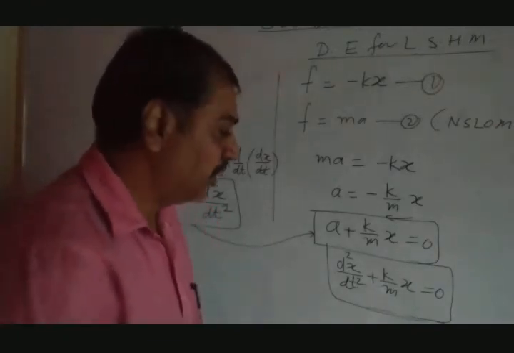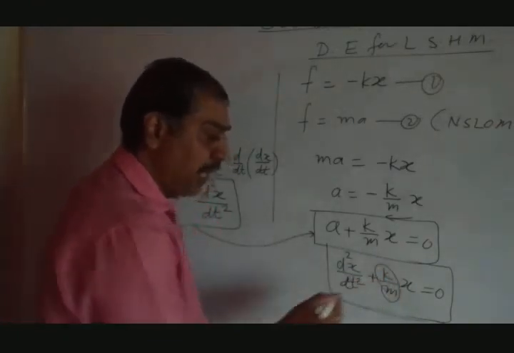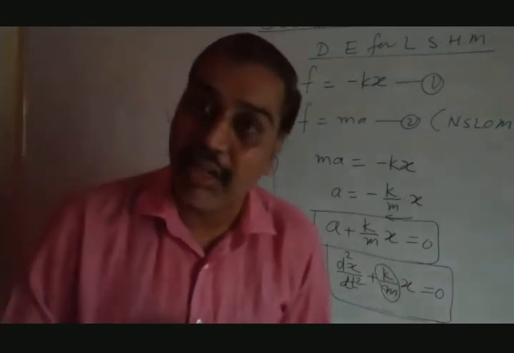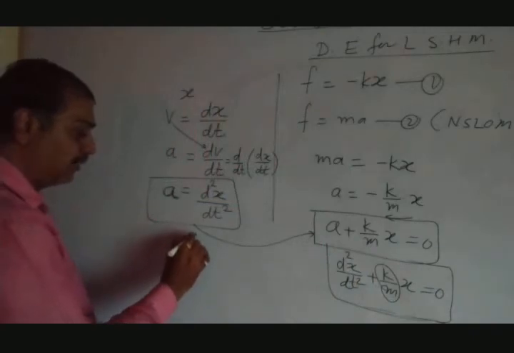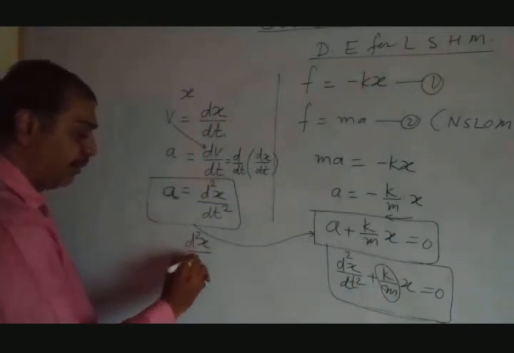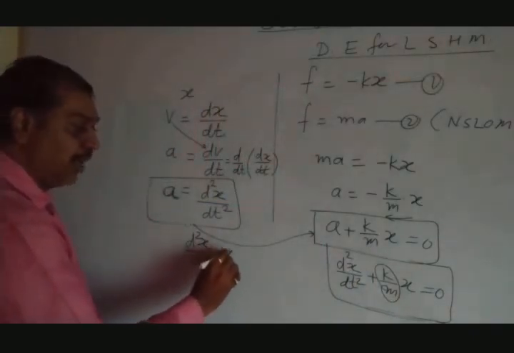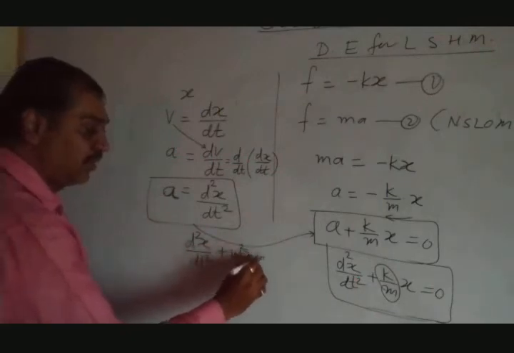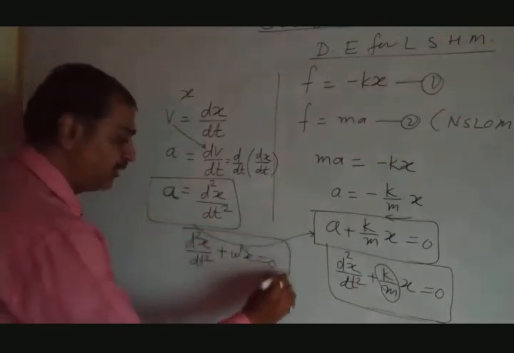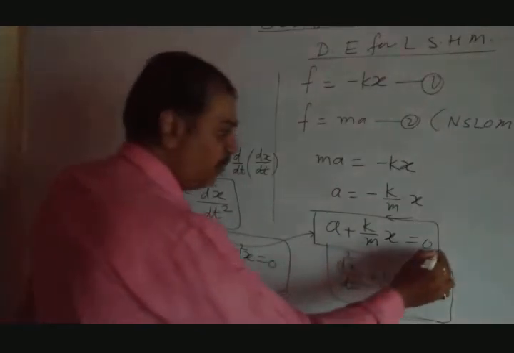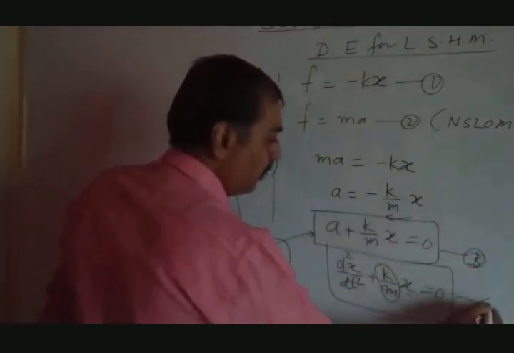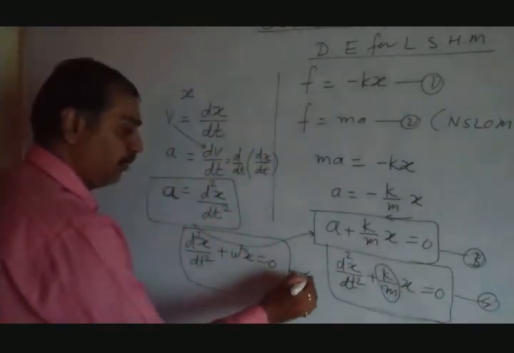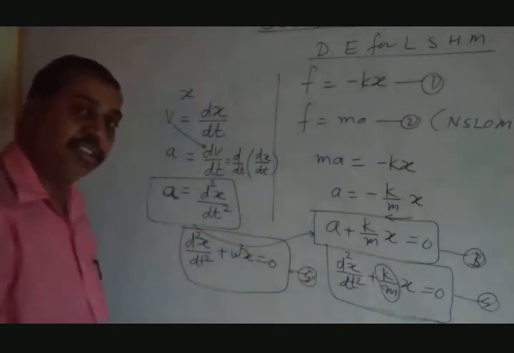This k by m they have put as omega square. If you put it here, you can write this as d2x divided by dt square plus omega square x equal to 0. So this is one form. Suppose these are equation 3, equation 4 and equation 5. These all three equations are the same.